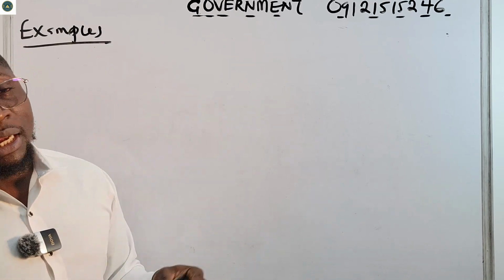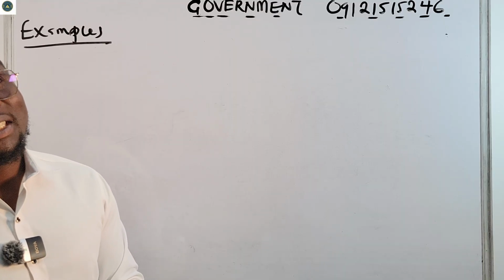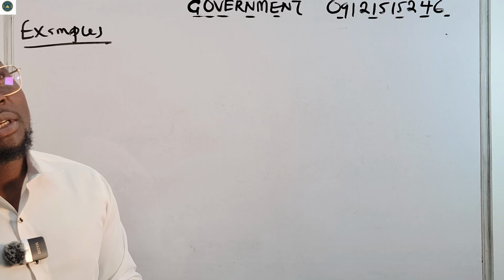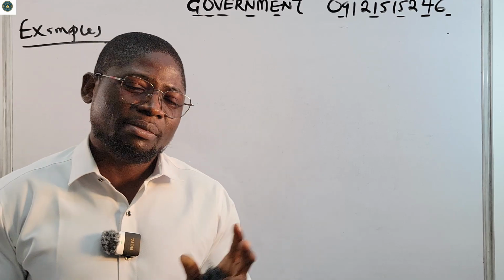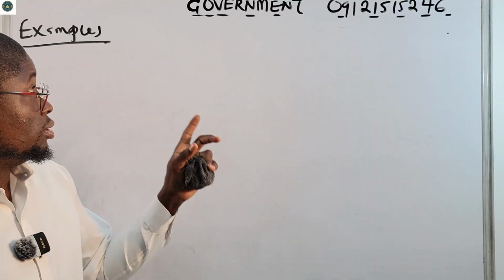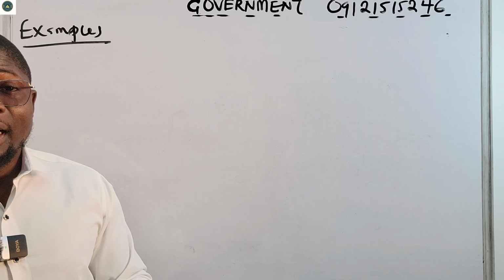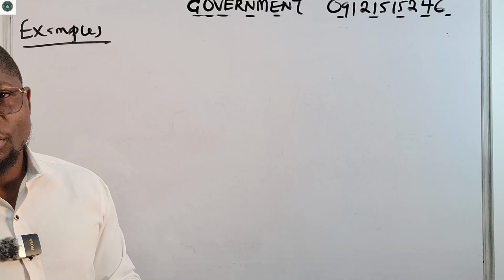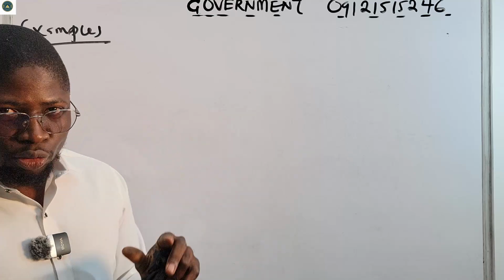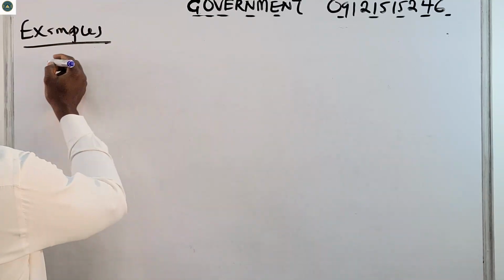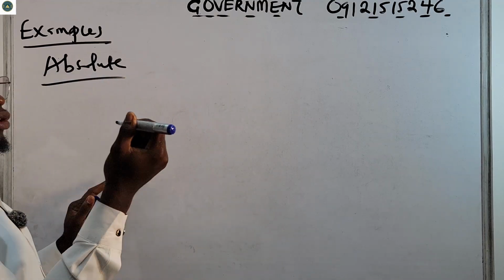But when it comes to constitutional monarchy, as of 2025, there are about maybe 37 or 35 countries thereabout that operate on constitutional monarchy. So let's quickly see examples of countries that are run on absolute monarchy first. For absolute monarchy, number one, we have Brunei.